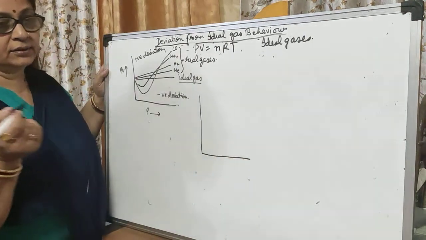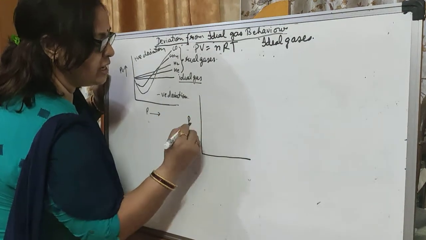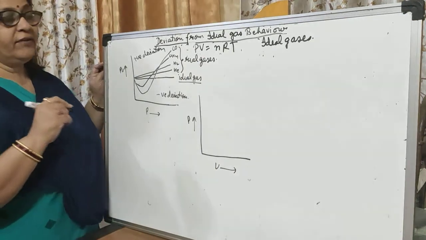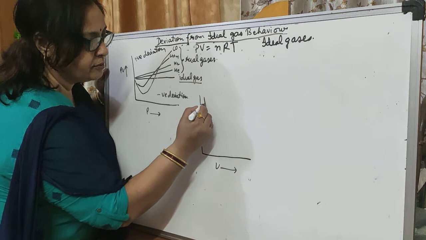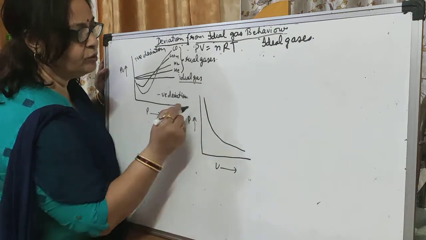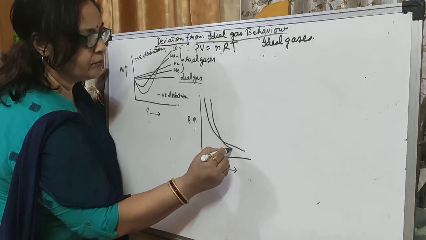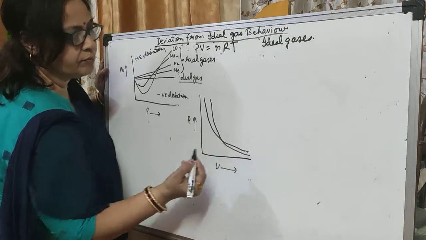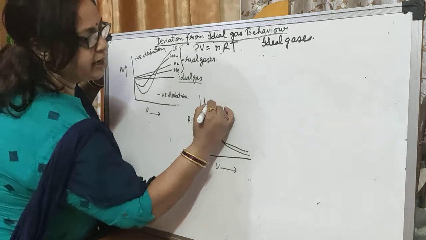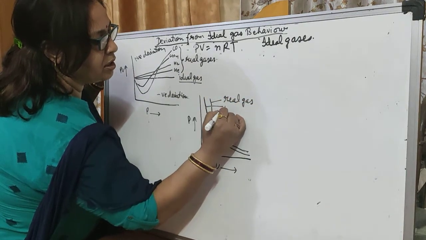Now one more curve is here, where we take pressure versus volume. So here pressure and here volume, right? Now again we see two different lines. If we take from here, we get one line like this, and if we take the other line, we get it in this way. So this is for real gas and this one is for ideal gas.